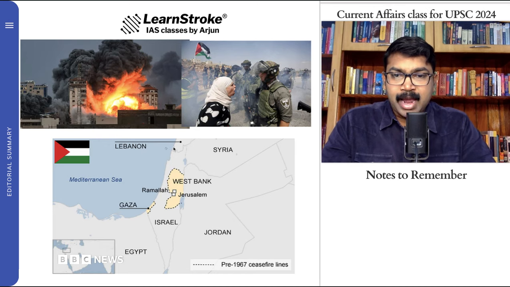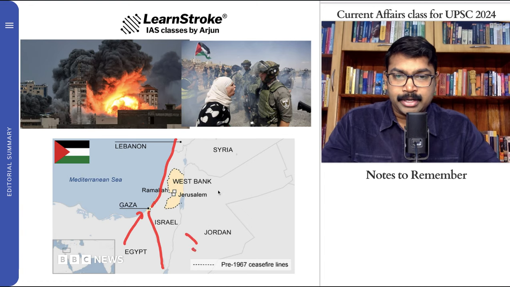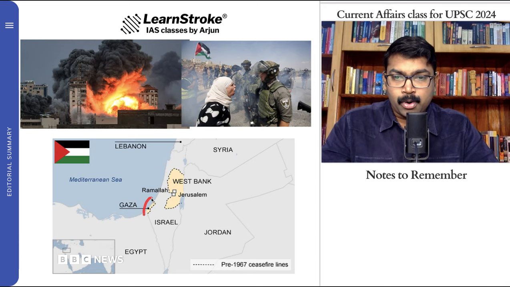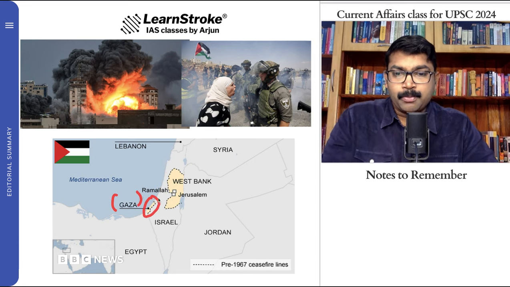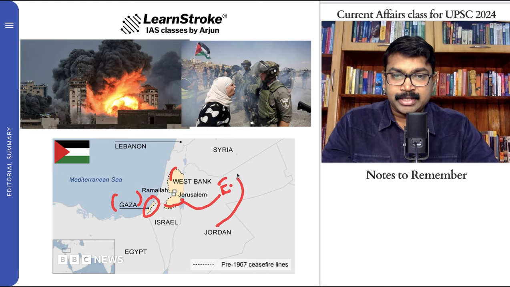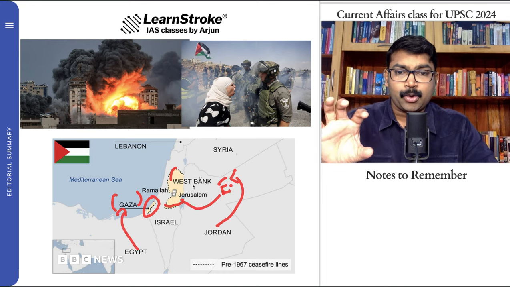This is the closest map that you can have a look at. You have a huge area like this, and nearby you can see Egypt, which has this territory, and you have Jordan and Syria on this side. You can see Israel is big, and this small area is what is called Gaza, and this is the area of the West Bank. Previously this was Jerusalem city, and this was East Jerusalem. East Jerusalem was previously controlled by Jordan, and Gaza was controlled by Egypt, until Israel later took over the West Bank and Gaza completely.